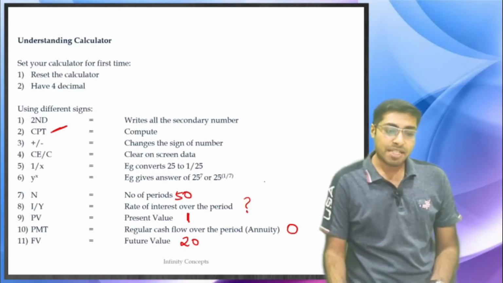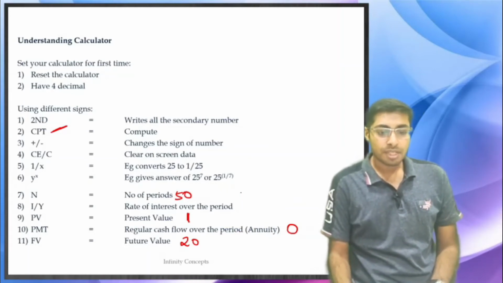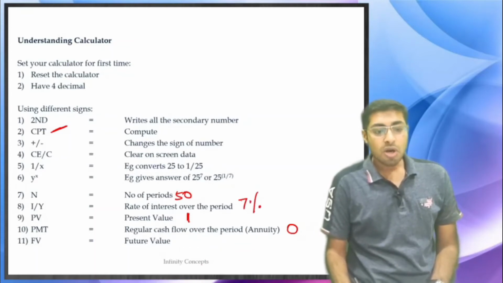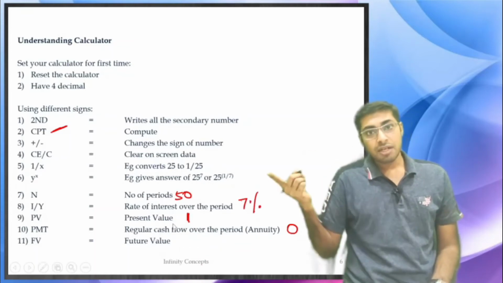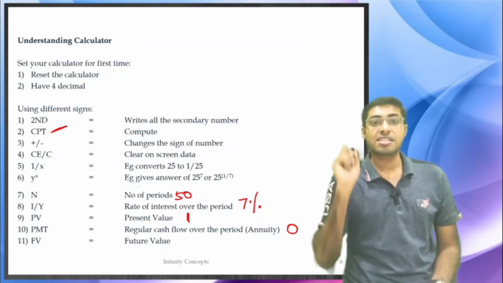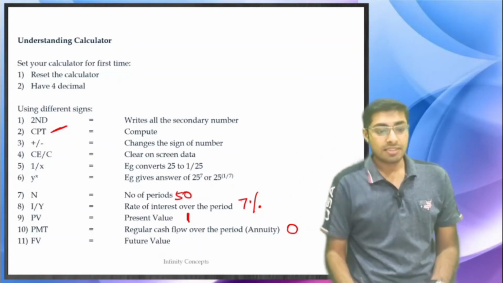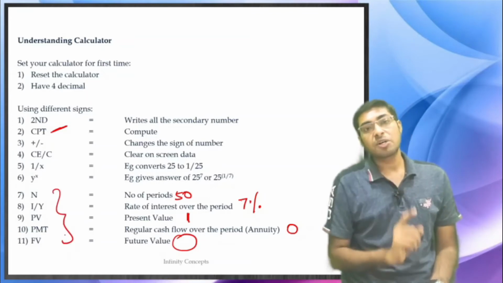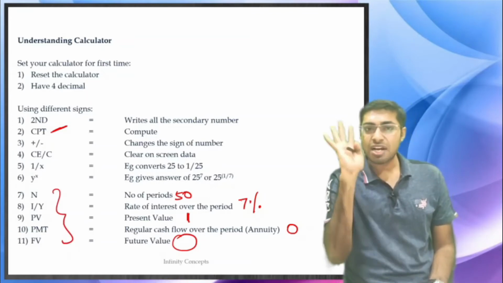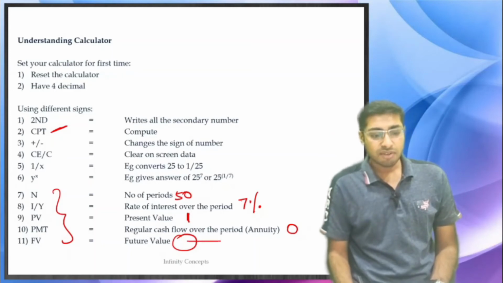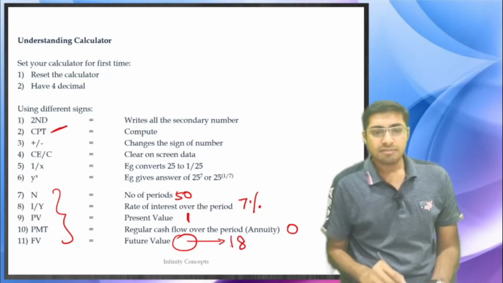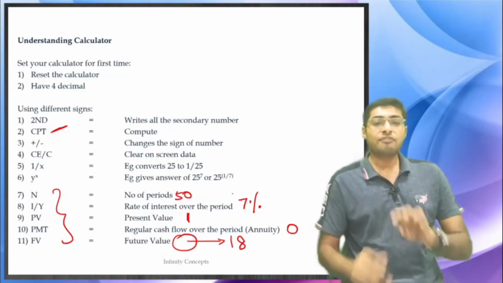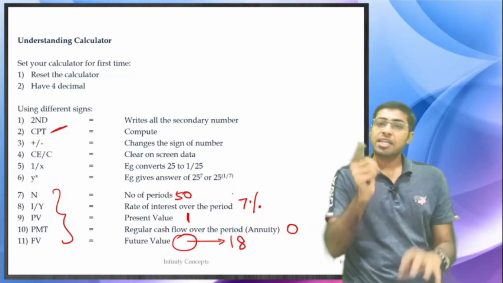If, say for example, they have given you 7% as the interest rate, and they tell you what will $1 become in 50 years if 7% is the interest that is given to you, then this is what you can find out. See, out of 5 things, 4 should be given to you. If 4 is given to you, one thing you can find out on your own. This will become, say for example, 18, just as an example. This is what you have found out. So if 4 things are given to you, any one thing you can find out.